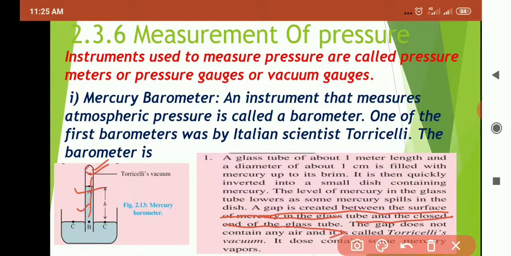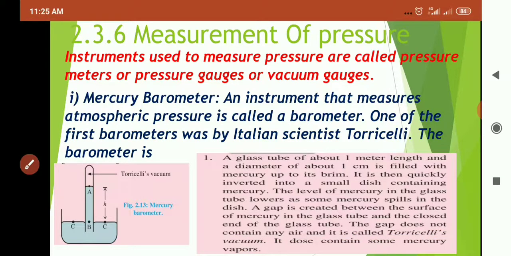This is the closed end of the glass tube and this is the gap. The gap does not contain any air and it is called Torricelli's vacuum.